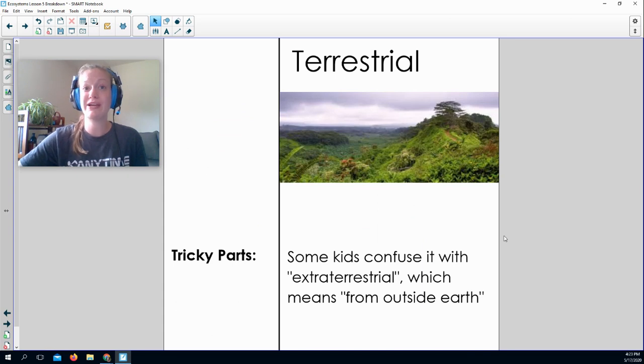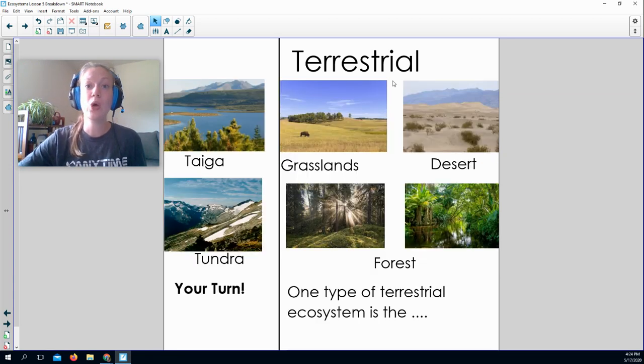Tricky parts about the word terrestrial, there's a similar word that says extraterrestrial. If you've ever heard of that word, you know it generally is referred to when we talk about aliens. And while that has the same root word, it does mean something different. Extraterrestrial means from outside of Earth, like an alien would be, whereas terrestrial generally just means Earth or things that have to do with Earth. All right, it's your turn. One type of terrestrial ecosystem is the blank. Fill it in now. Go.